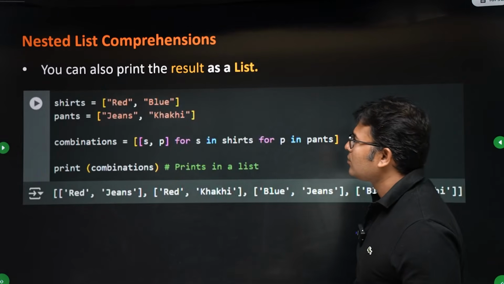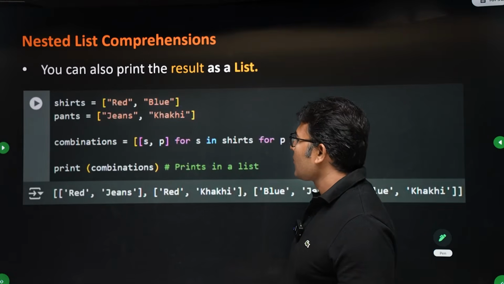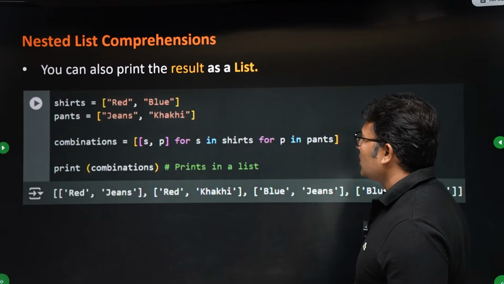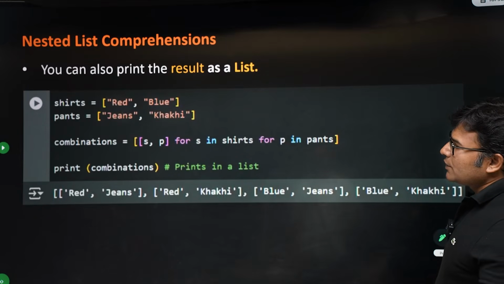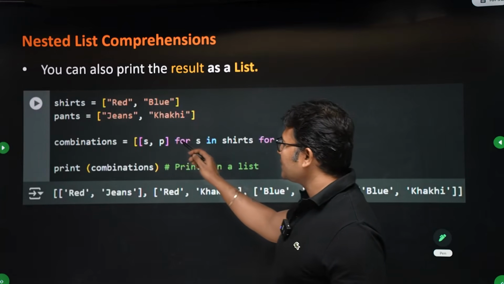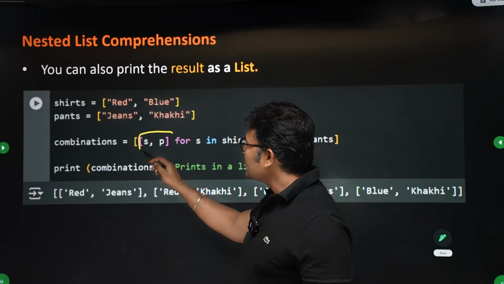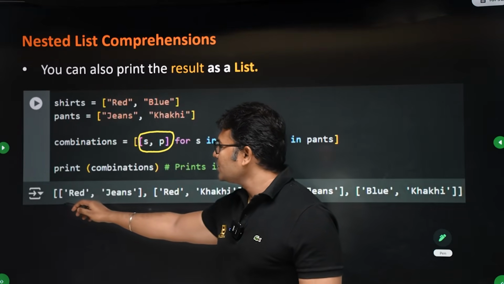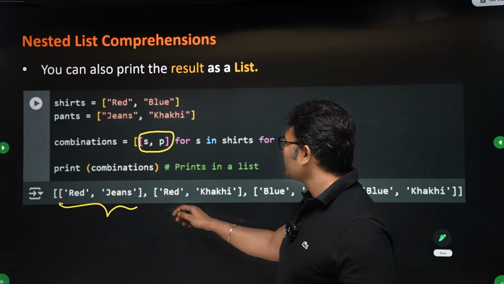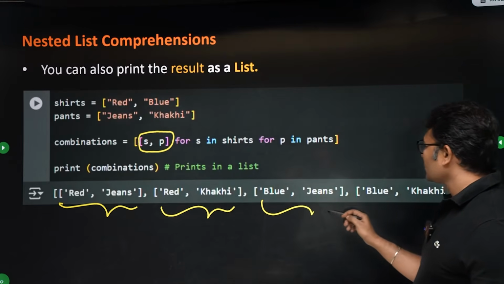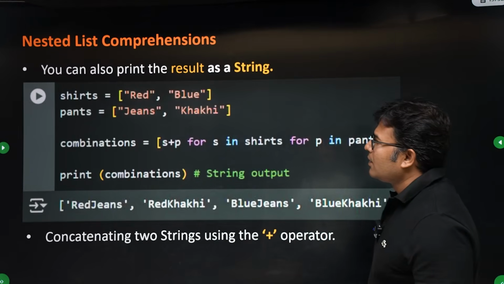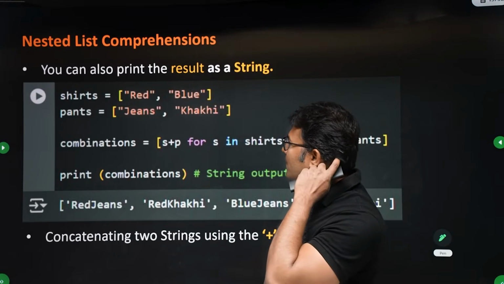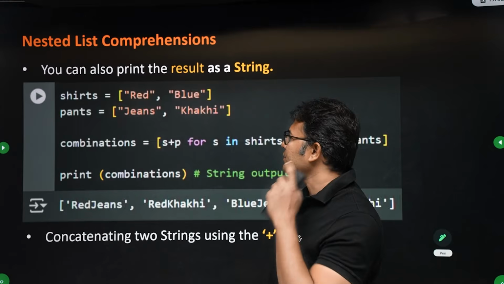Now it is the same thing. Instead of sending the result as a tuple, you can send the result as a list. So if you see, it is a list of lists here. Now you can also append the strings.